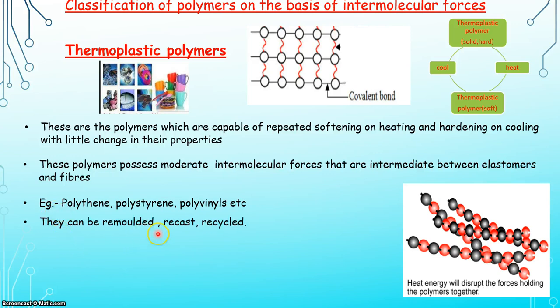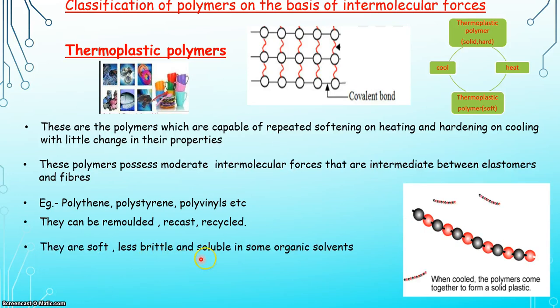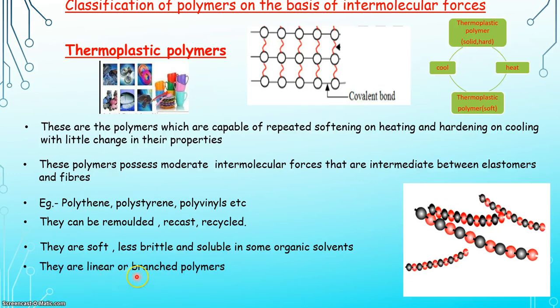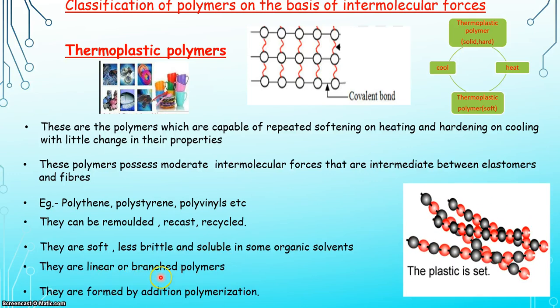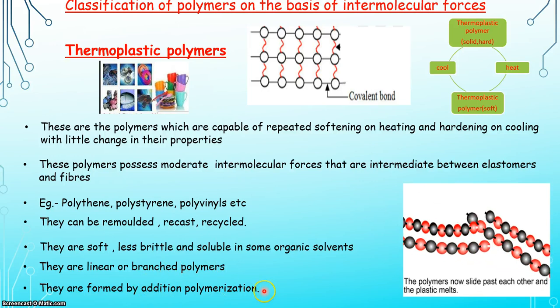They can be remolded, recast and recycled as they can be repeatedly softened on heating. They are soft, less brittle and soluble in some organic solvents. They are linear or branched polymers and they are formed by the process of addition polymerization. We are going to deal with this addition polymerization concept in the upcoming lectures.